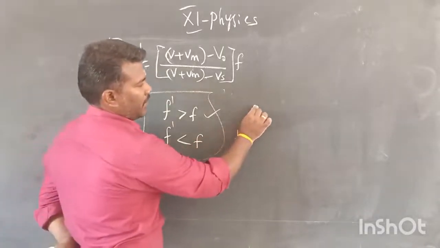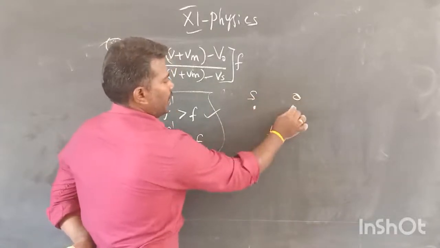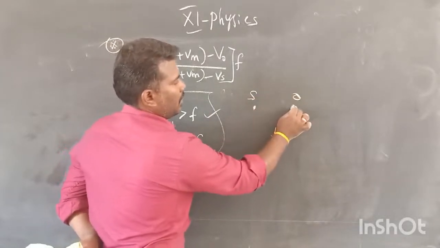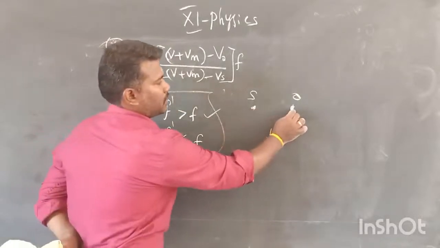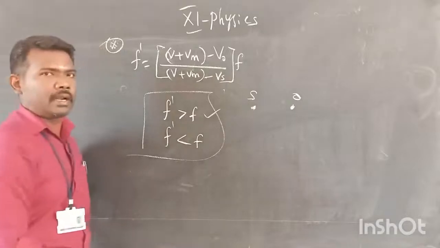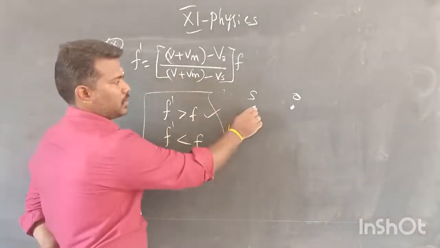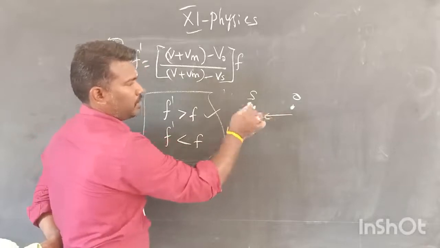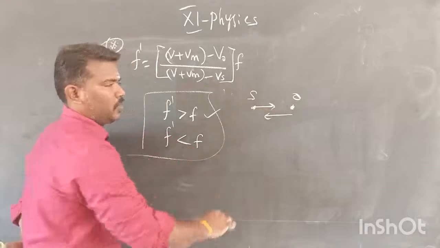Otherwise, we can say that either the source or the observer, any one of them is at rest and the other is moving towards it. Source at rest and observer moving towards the source, or observer at rest and source moving towards the observer.